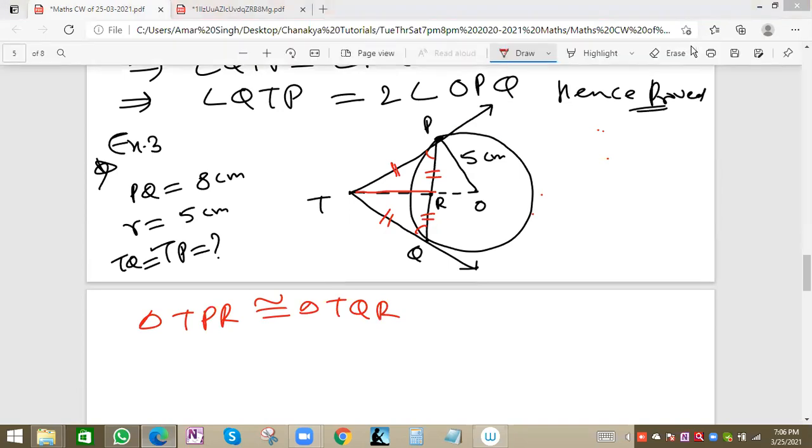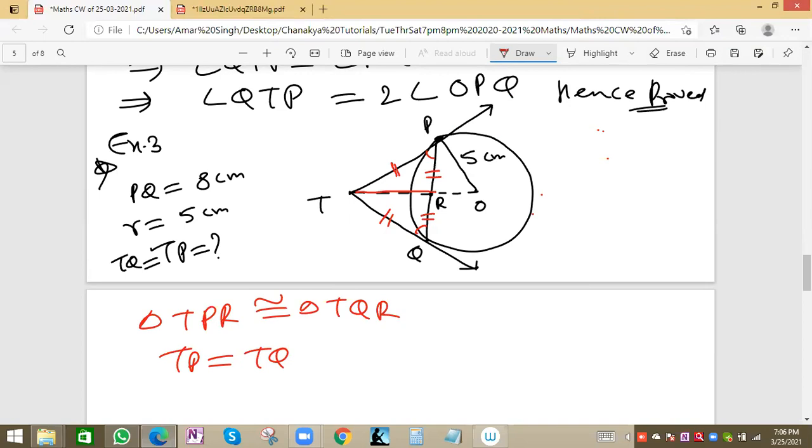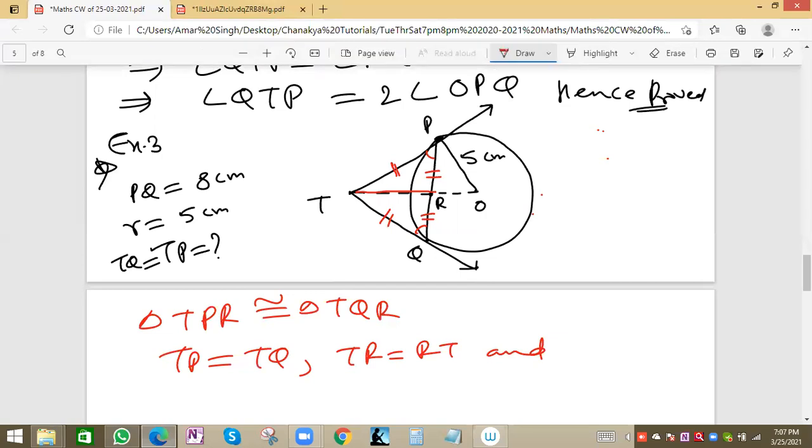TP equal to TQ, we know. Say TP equal to TQ. Then TR will be equal to RT, and side and this side. One more case, angles TPQ and TQP are equal, RT common.